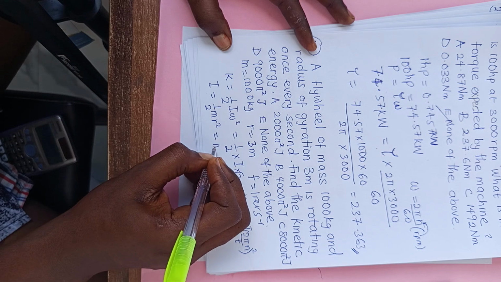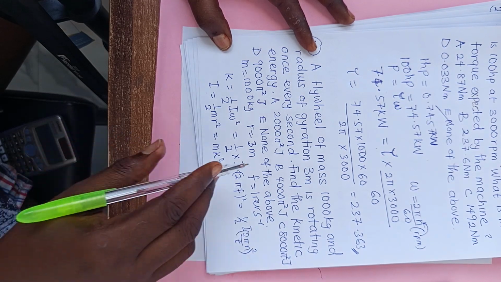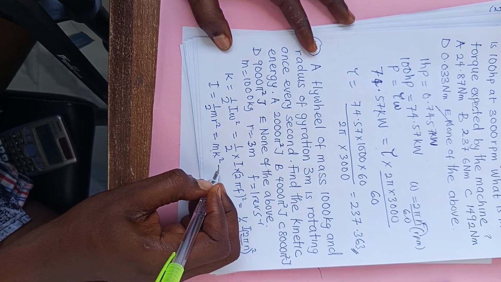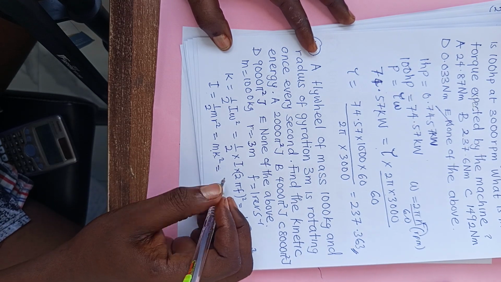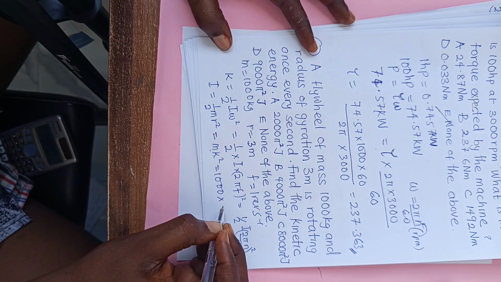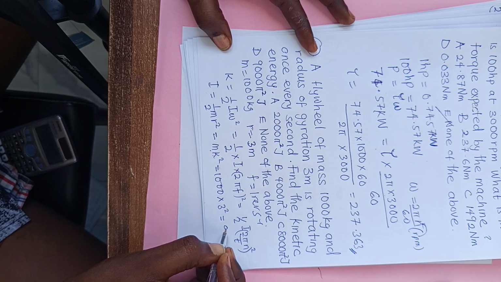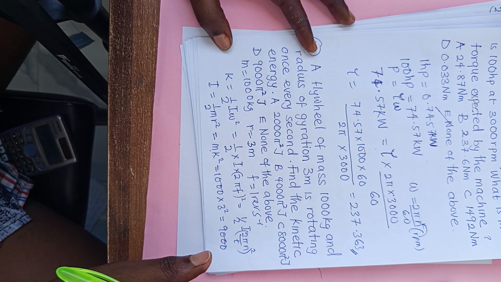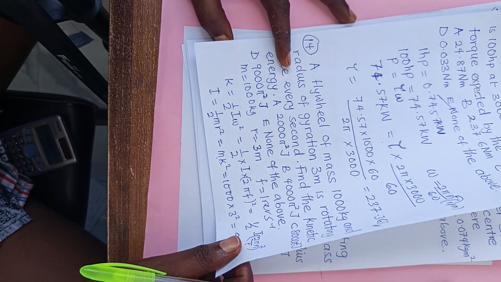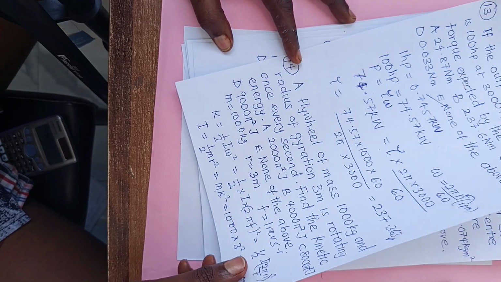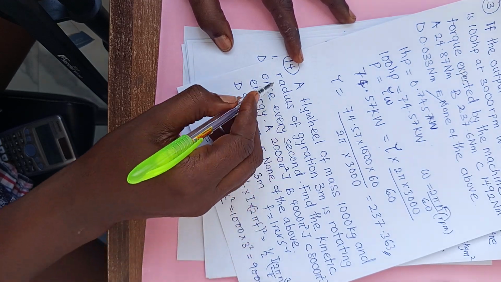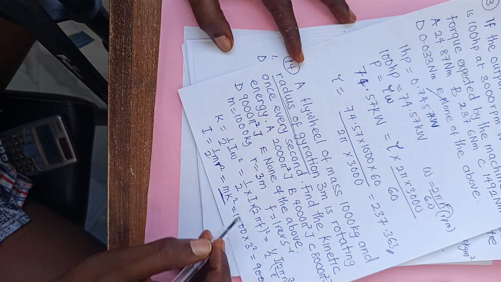And it's equal to mk square, since all the shapes have mk square, where k is the radius of gyration. So I is the mass, 1000, times k square, 3 square, which gives 9000. The radius given to us is not the normal radius, it's the radius of gyration, which is k.